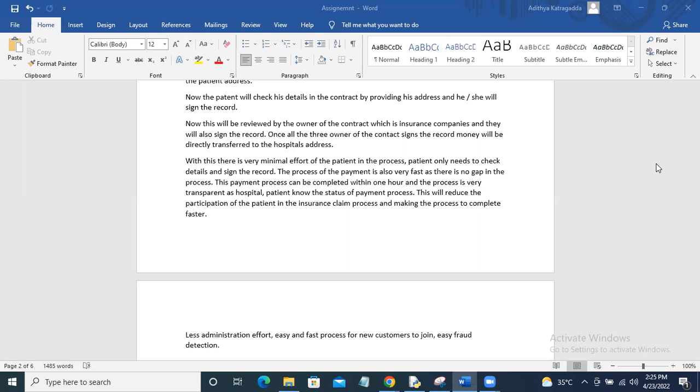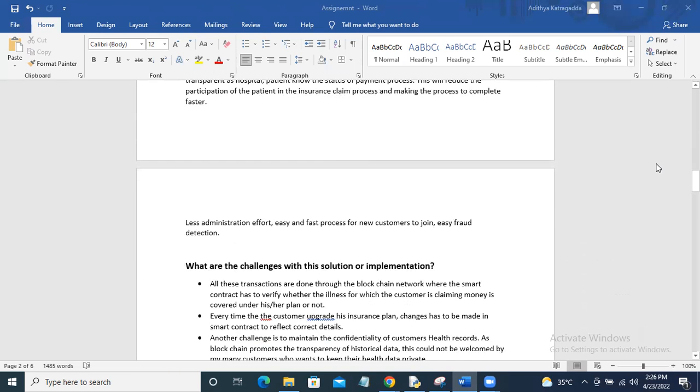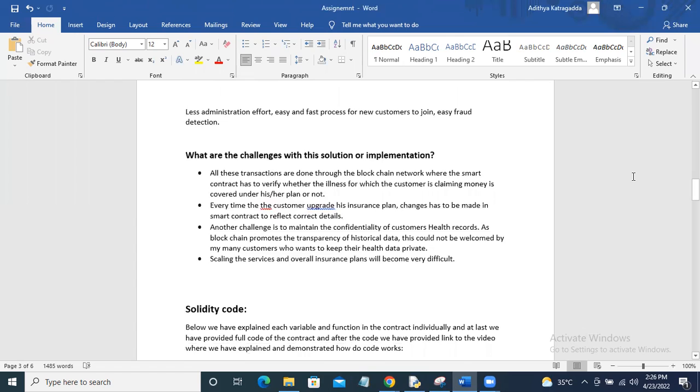Once one party is okay with signing the contract, they don't have to go back and forth to the other party. Once they give their consent, the other party can give their consent, and the process will be really fast. It will also encourage transparency of the process, so frauds could be very low because of this process. I have already talked about the solution here.